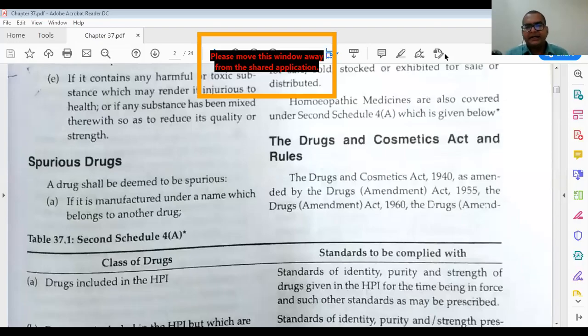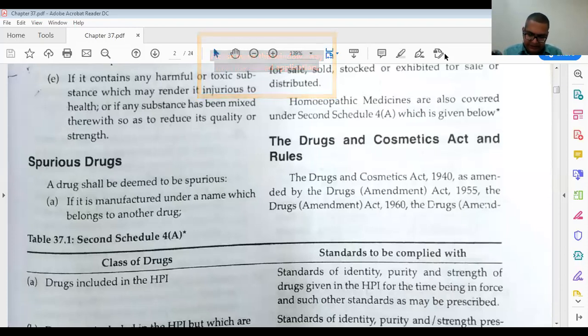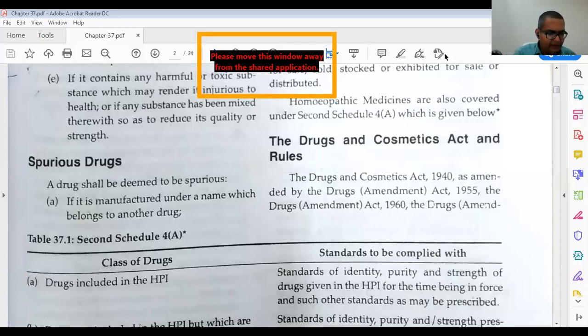Drug and Cosmetic Act, Drug and Cosmetic Act 1940, and amendment by the Drug Amendment Act 1955. Then in these there are different clauses: drugs included in the HPI, drugs not included in the HPI, on HPOS and GHP. Then after that we have part 6A.